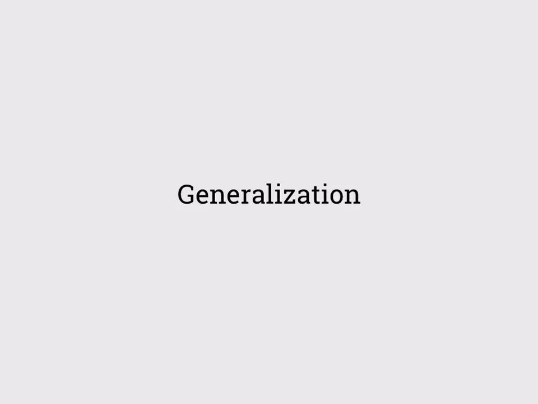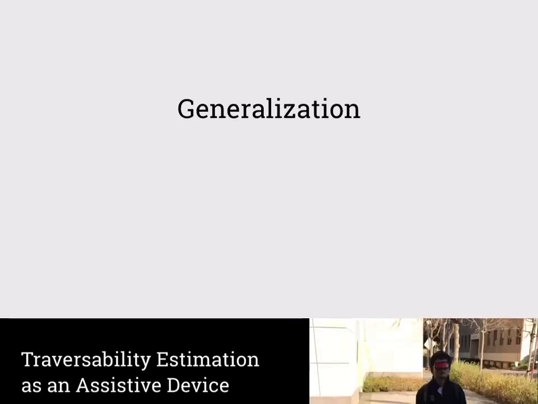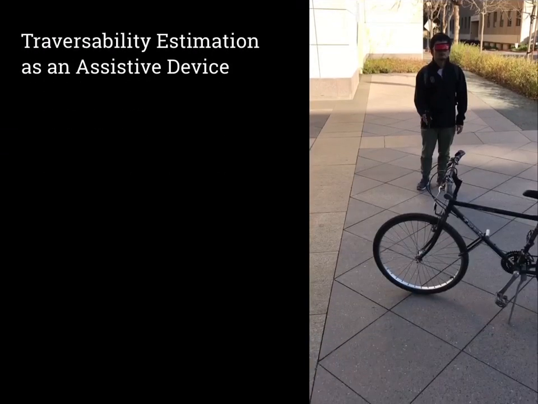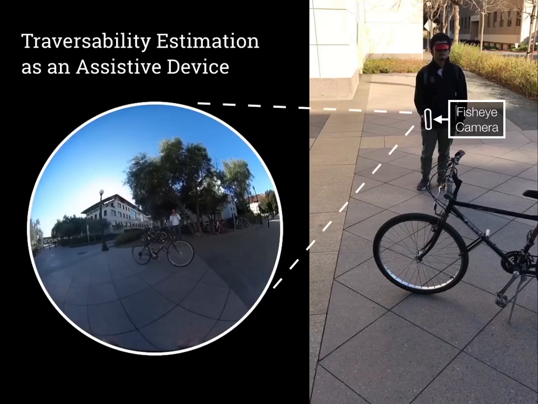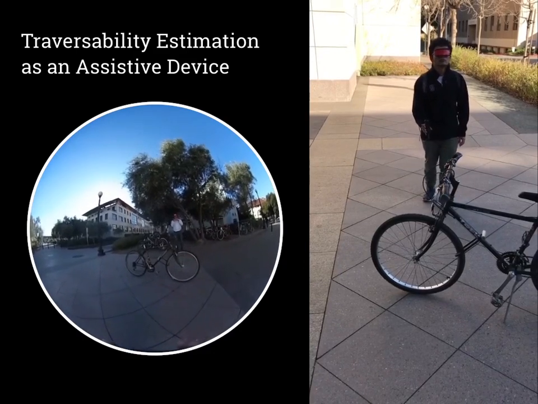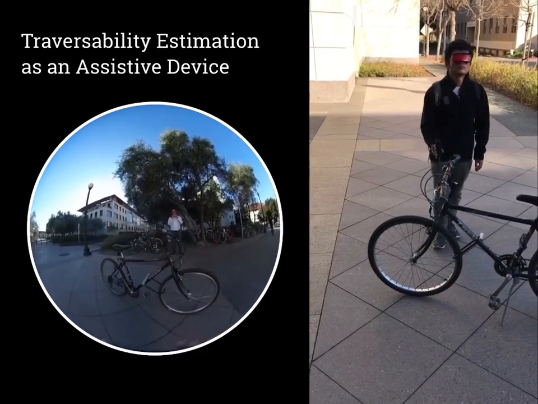We're now conducting more experiments with GONet to understand how robust it can be in completely different scenarios than what it was trained on. For instance, we began tests of GONet outdoors. We gave a fisheye camera to a blindfolded person and explored using GONet as an assistive device. Traversability was computed in real time on a laptop in the user's backpack. When a non-traversable area was detected, an audible message was automatically generated.